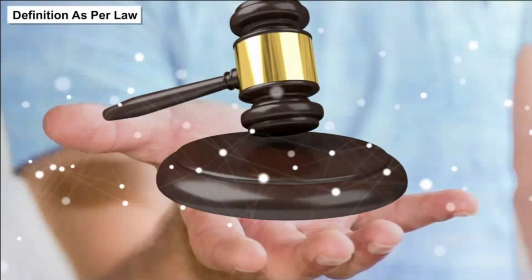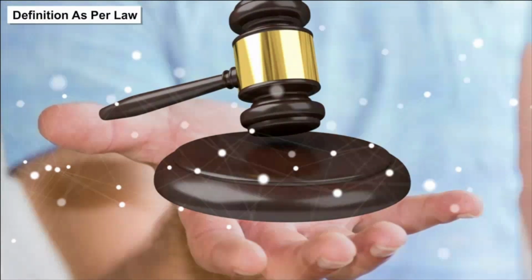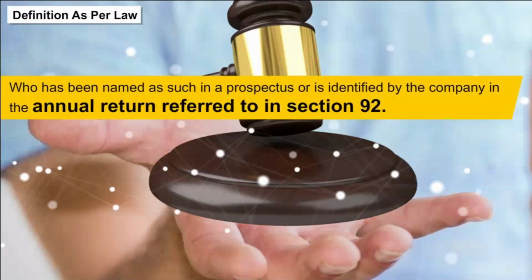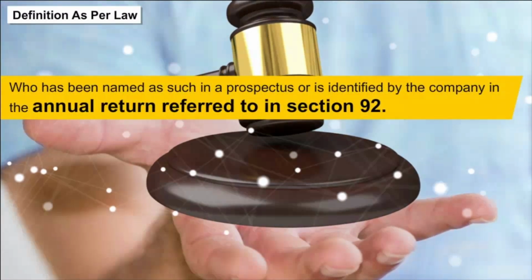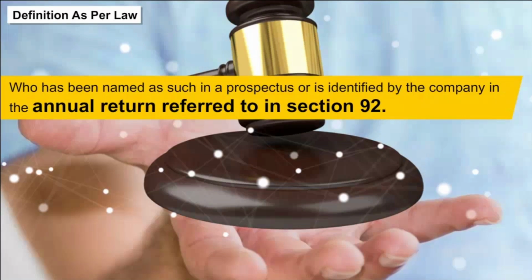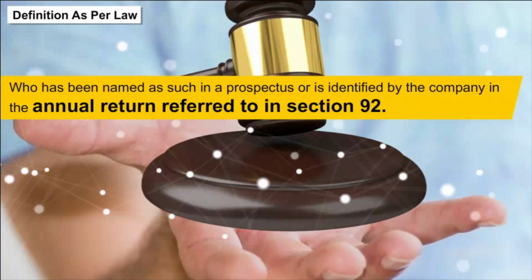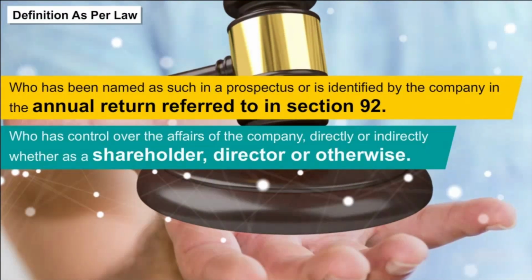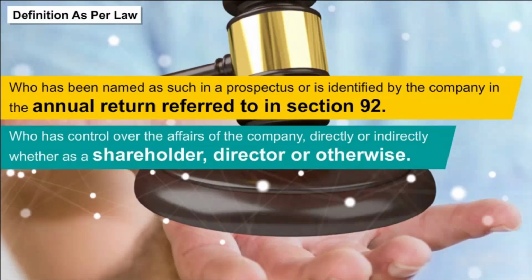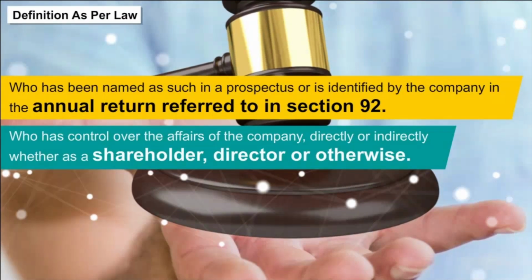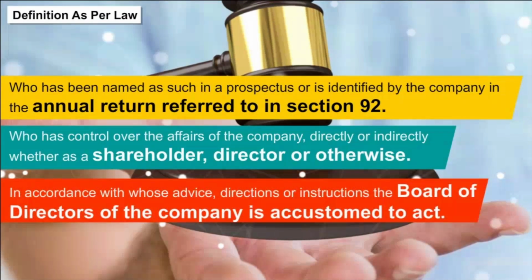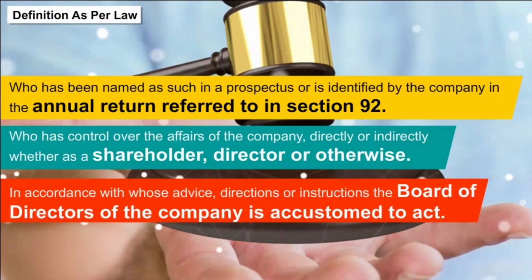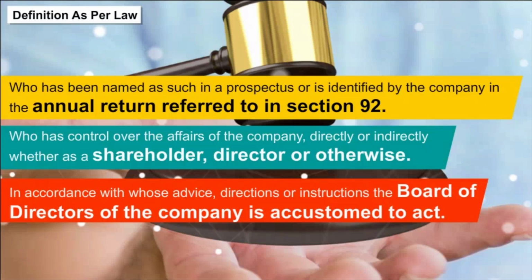Definition as per law. Under Section 269 of the Companies Act 2013, a promoter is A. Who has been named as such in a prospectus or is identified by the company in the annual return referred to in Section 92, or B. Who has control over the affairs of the company directly or indirectly, whether as a shareholder, director or otherwise, or C. In accordance with whose advice, directions or instructions the board of directors of the company is accustomed to act.